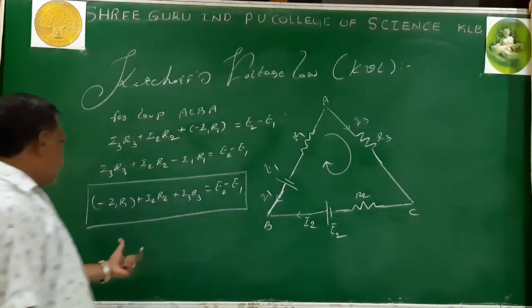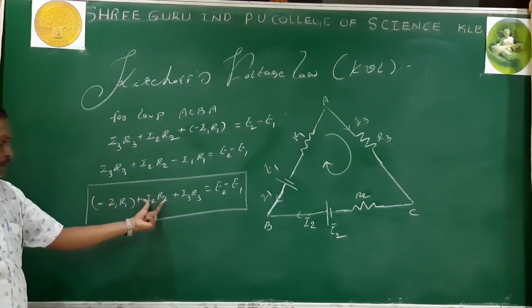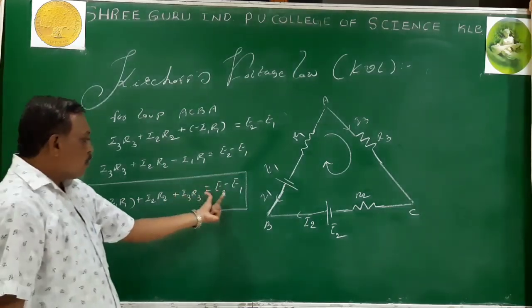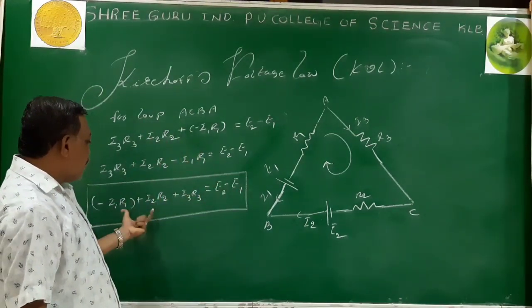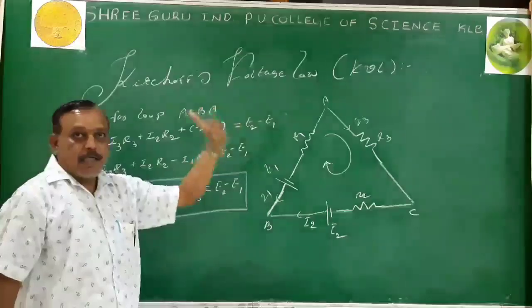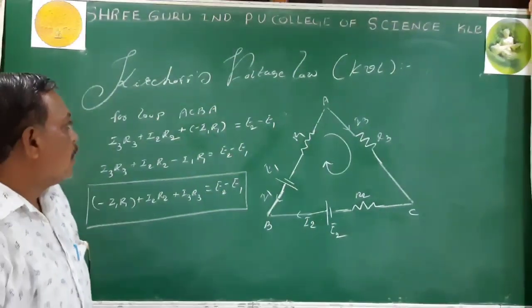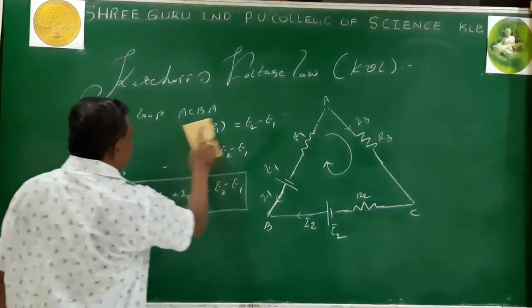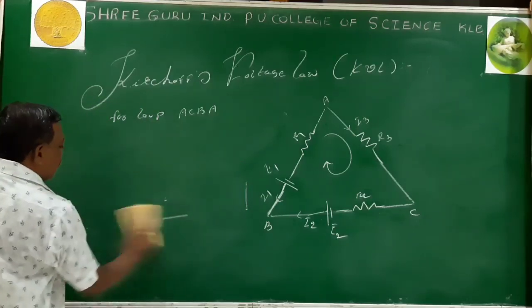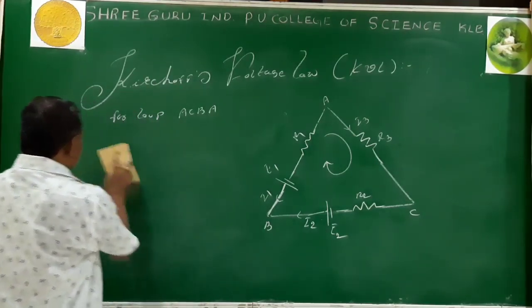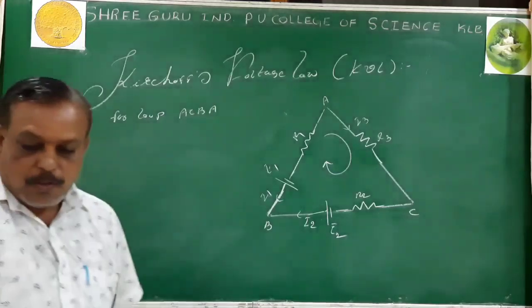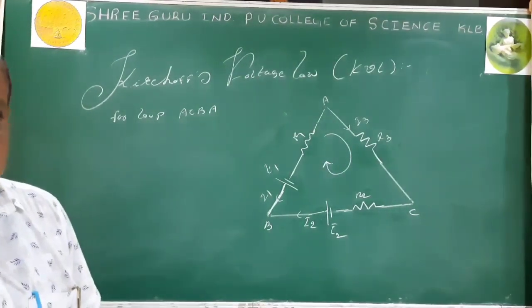So, are you getting the point here? Minus I1 R1 plus I2 R2 plus I3 R3 is equal to E2 minus E1. The same equation should reappear when I take a different point and trace in the opposite direction. So I analyze it by taking another point for your understanding, so that we do not learn things by heart. With a free mind we can choose any point and any direction.